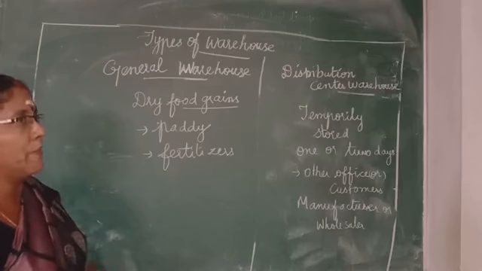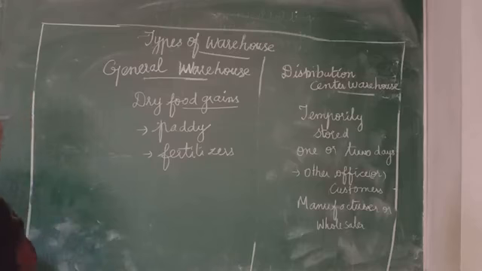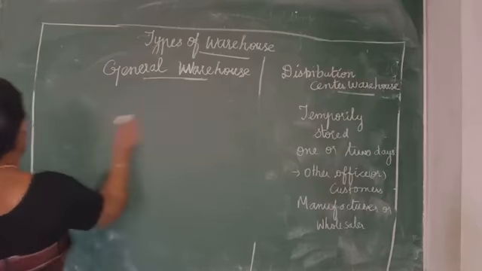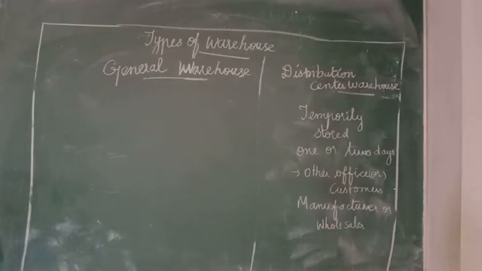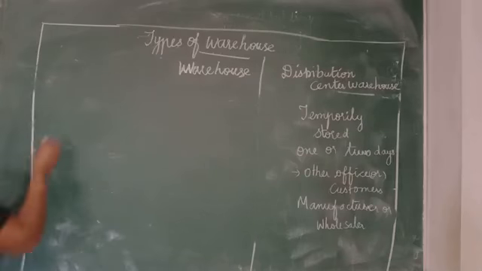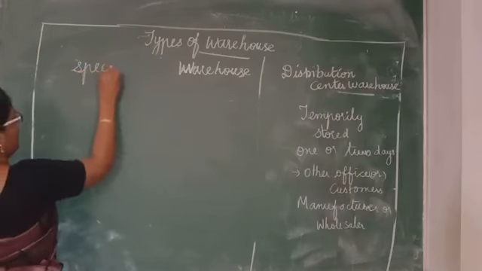Then let us move on to the special commodities. Special commodity storage. General commodity, special commodity. Under the category of special commodity, what are the commodities that will come? Tobacco, and then all the preservative items. Tobacco, then wool, cotton. How to preserve all these commodities? Special commodity warehouse.